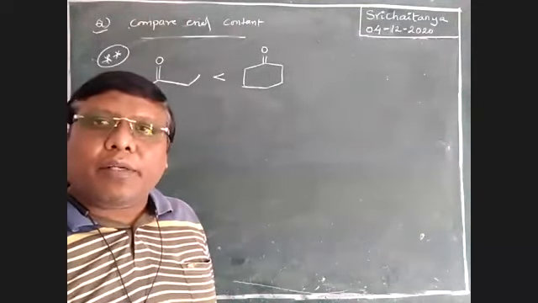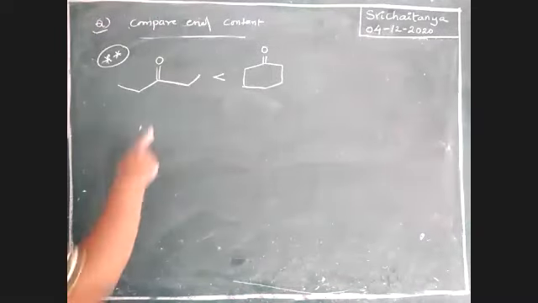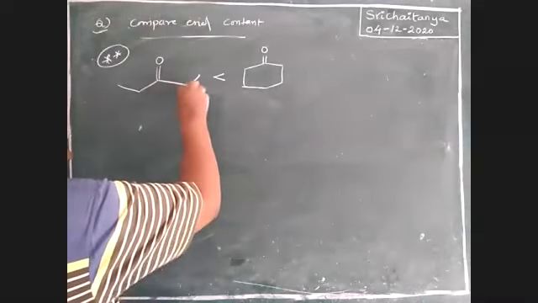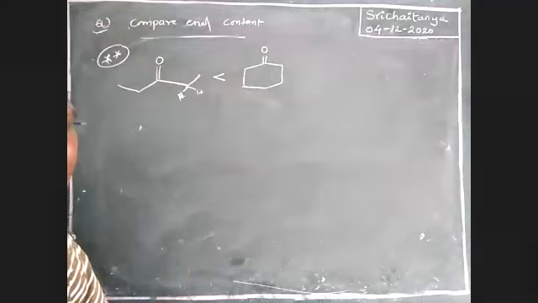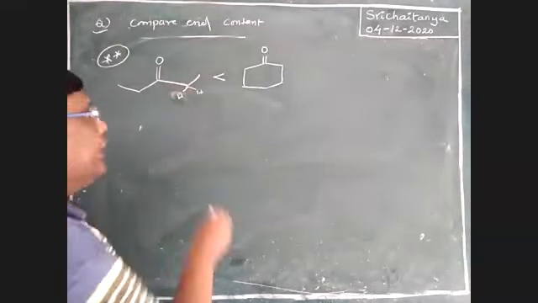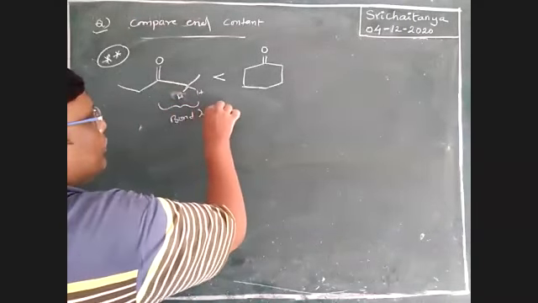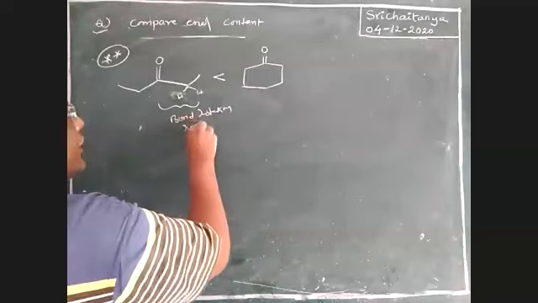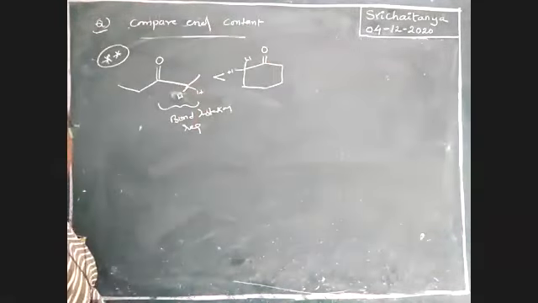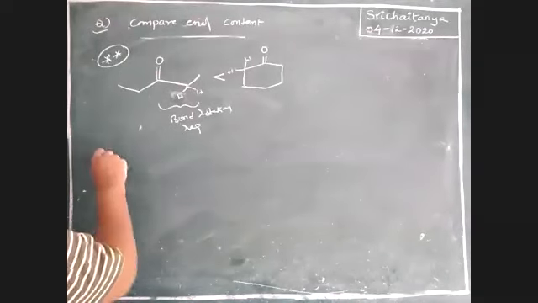Planarity is available. In the ring, bond rotation is required. Here rotation is required, there rotation is not required. So here, these are the tetrahedral hydrogens. So this bond rotation is required here, and here no bond rotation is required. That is why this is easily formed in enolic content. Next.